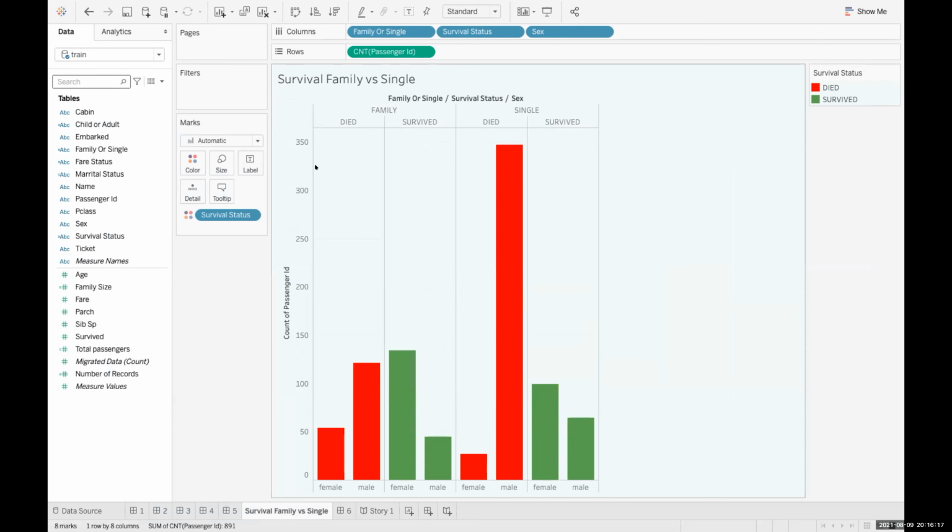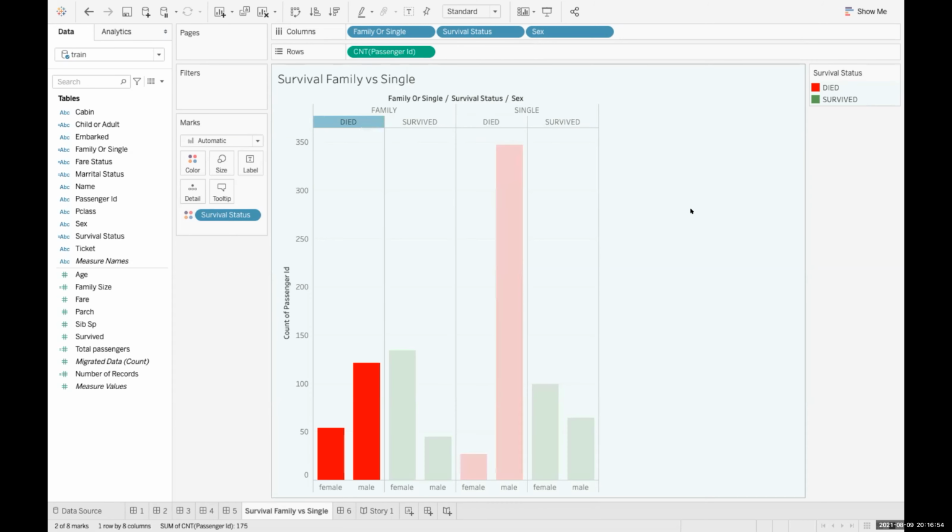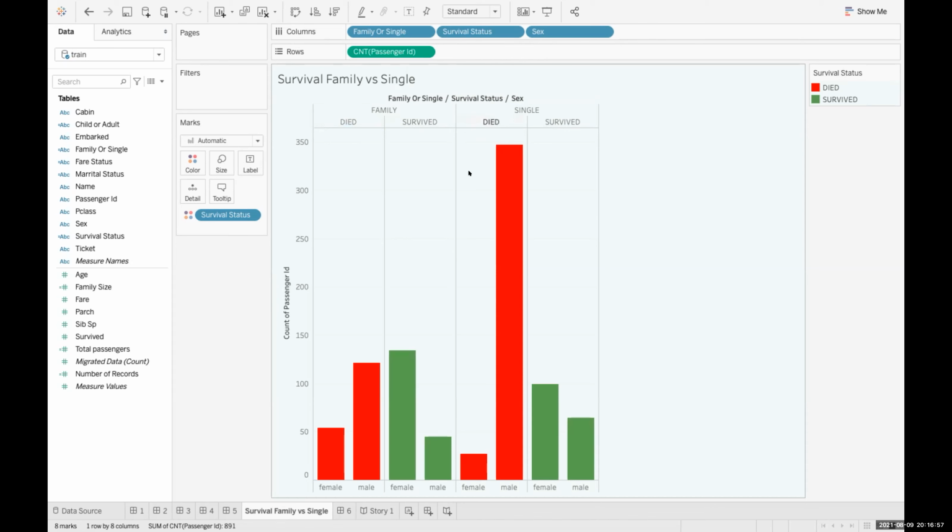I am able to replicate this because based on the calculated columns, I followed the same manner. Here, died and survived, they have separated these two things, right? I tried to add this via edit alias. I'm not getting this column. We have to add it in the column. First add family or single. After that, drag another field, that is survival status. Then you add the gender. So gender comes at the bottom, then family single, and then bifurcation. I can replicate this thing, but these two separations are not coming for me. I don't know why.